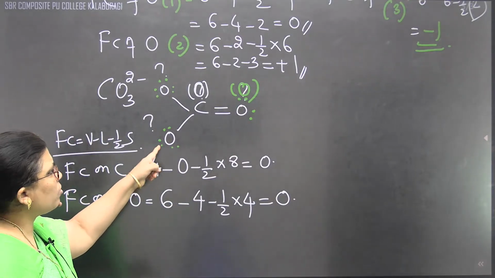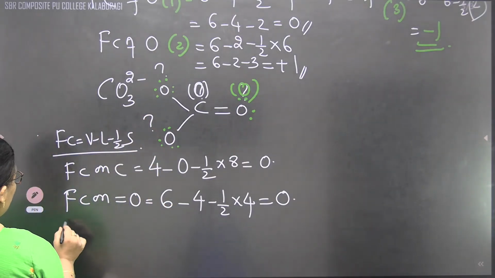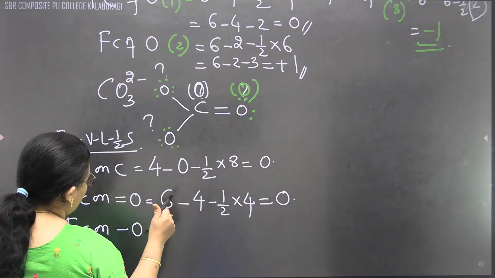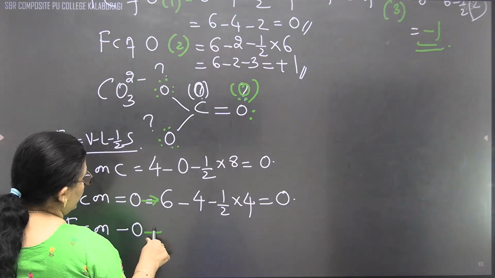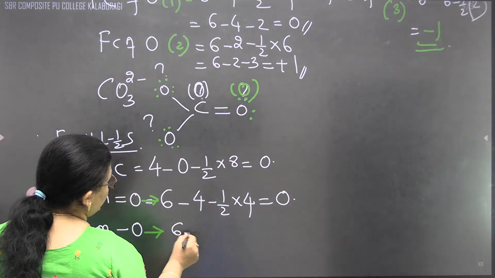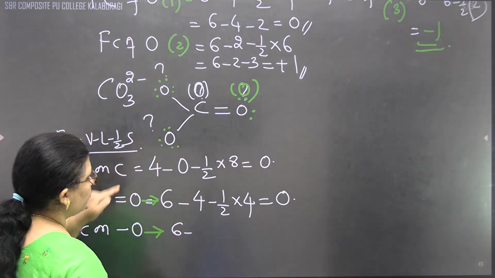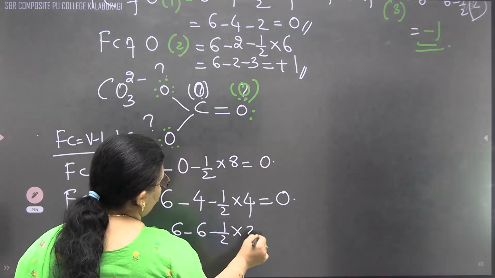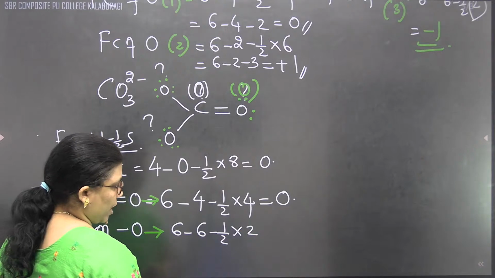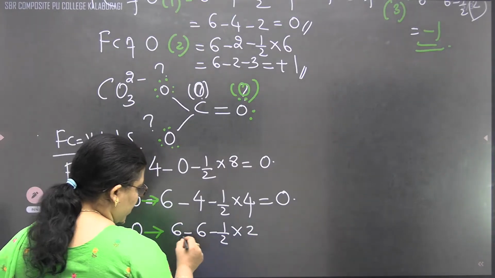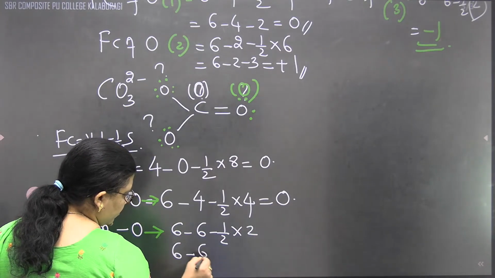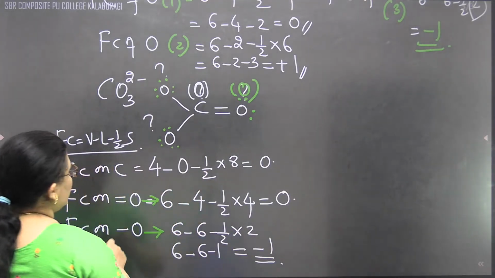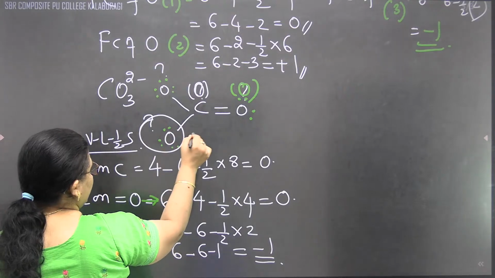Now we'll calculate for one oxygen. The other will be the same. Correct? Formal charge on single bonded oxygen. Single bonded oxygen will be 6 minus 1, 2, 3, 4, 5, 6. 6 minus half of, how many bonding electrons? 2 are there. Correct? That's why with respect to this one, 6 minus 6 minus 1. So what answer will we get, children? Minus 1. Therefore, this oxygen also carries minus 1 charge.